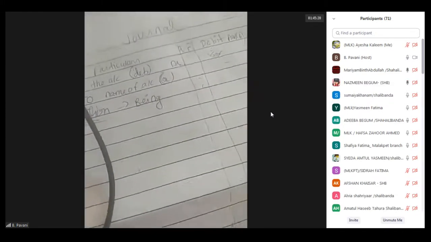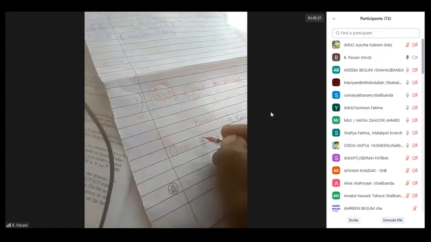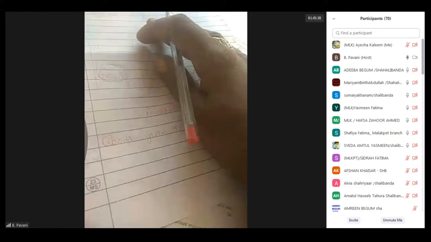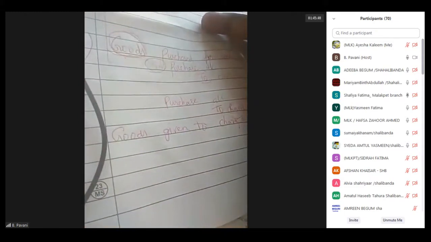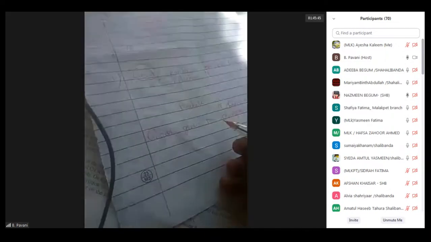Again, I am repeating. Ma'am, if we do charity, we will not get anything, no? Not money and not goods. What I said here, goods given to charity, that is, the business people are giving money or goods to charity people. When they are giving, is it going to the charity people? Yes. Who is receiving the benefit? Charity people are receiving the benefit. That's why what should we do? Charity account should be debited.